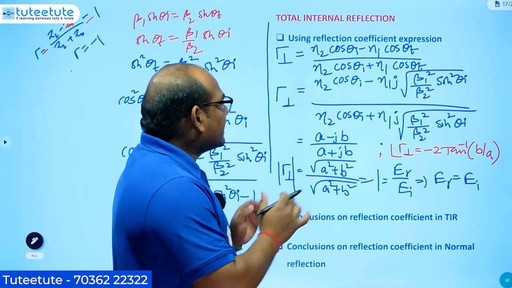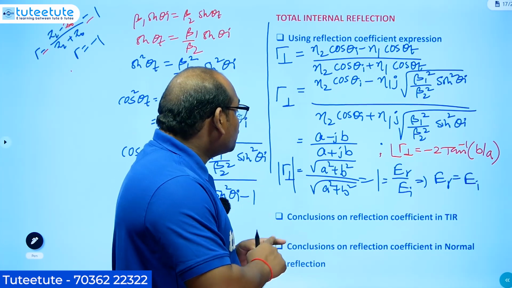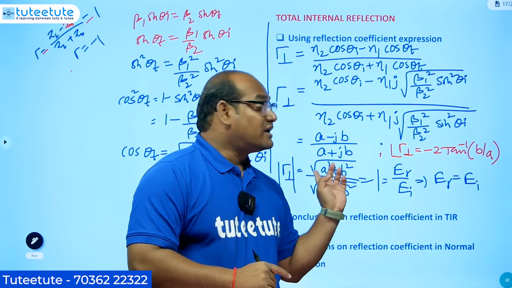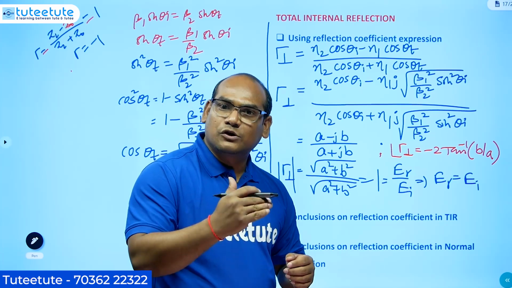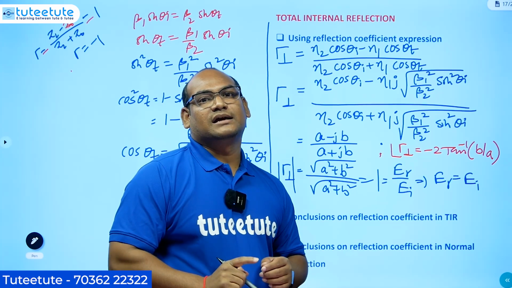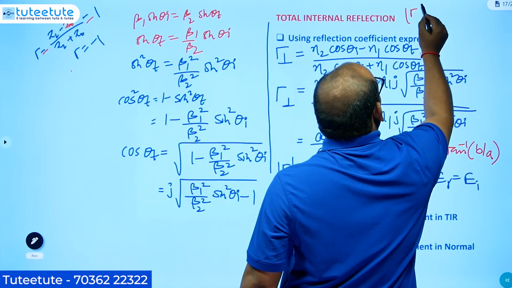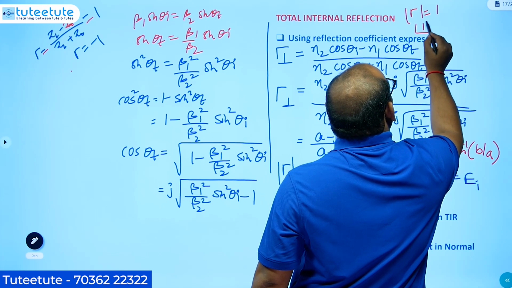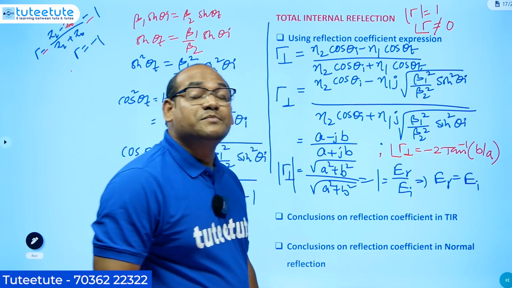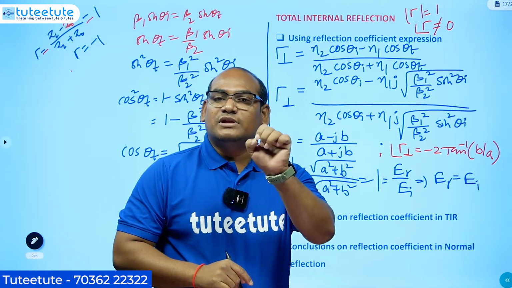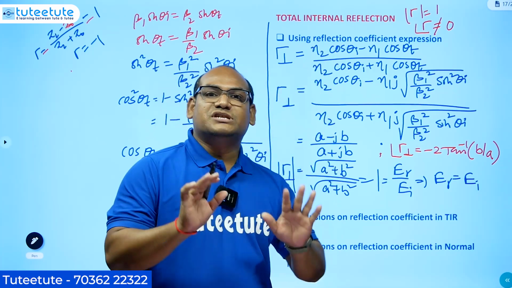So in this particular case, whether it is perpendicular polarization or parallel polarization, the magnitude of the reflection coefficient is 1. That means the total signal is reflected into medium 1 only, but phase will be added. So in the case of total internal reflection, the magnitude of gamma is equal to 1, but the angle of gamma will be some value. That means some phase will be added to the reflected signal.